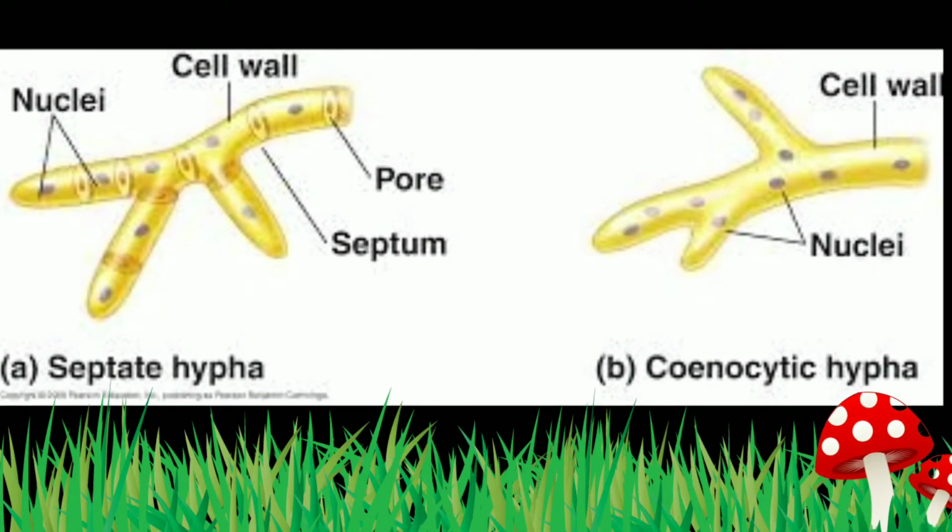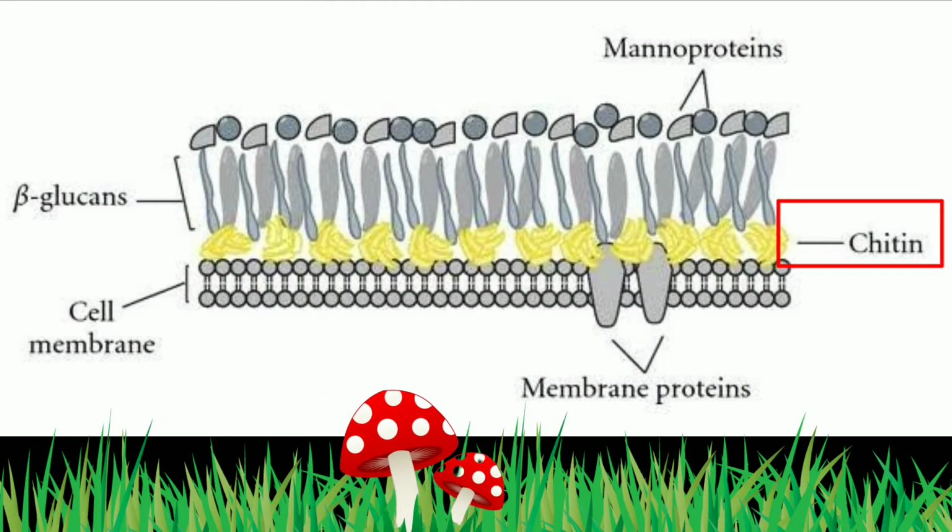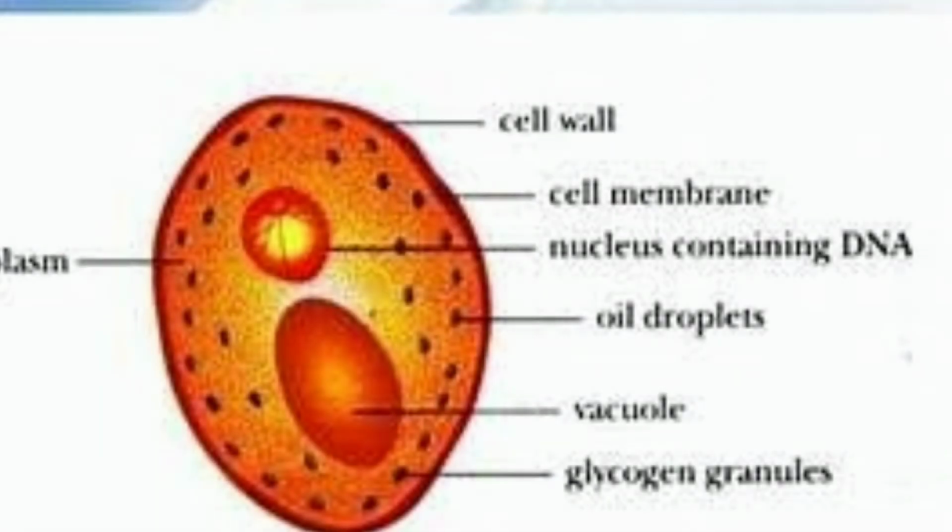The cell walls of fungi are composed of chitin and polysaccharides. The cell walls of both bacteria and fungi have NAG, N-acetyl-glucosamine. In fungi, food is stored in the form of glycogen and oil.